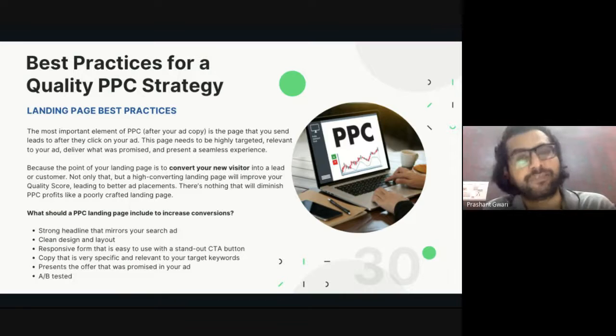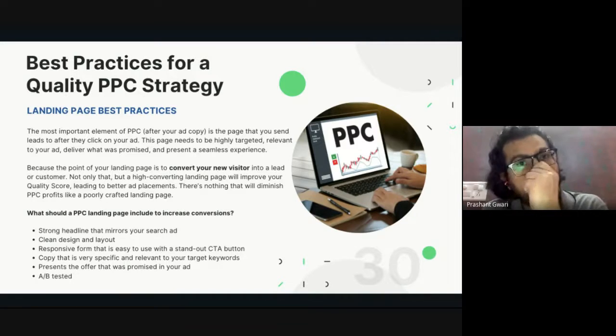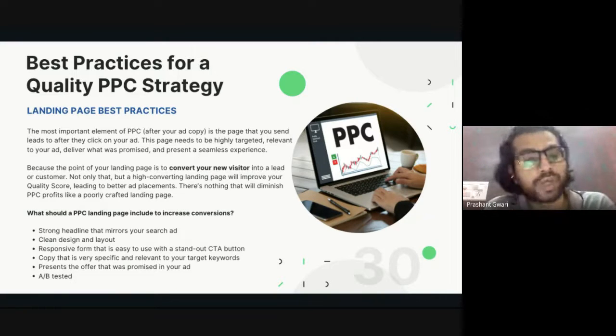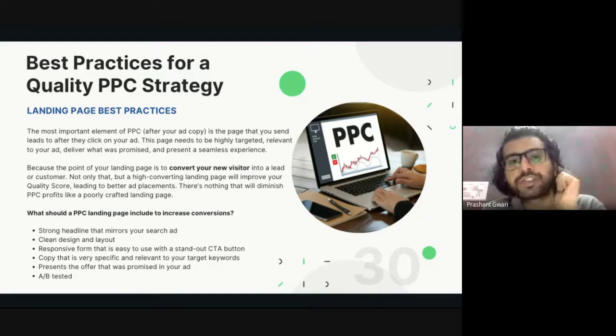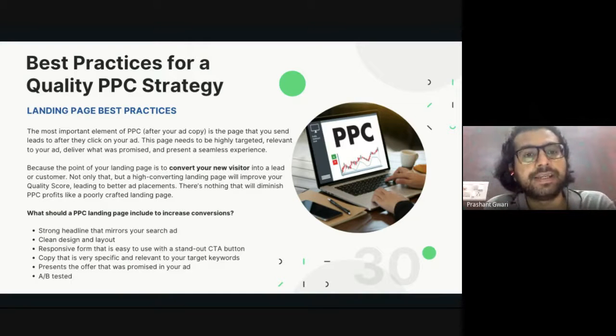It can't have a different product. You are showing a different product with a different picture in the advertisement, and on the landing page or website page the product is totally different. So it should be relevant to your ad, it should be highly targeted, and it should deliver what was promised. If you are promising something in the headline, it should also be available on the landing page or website page too.